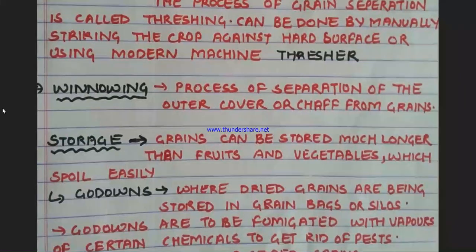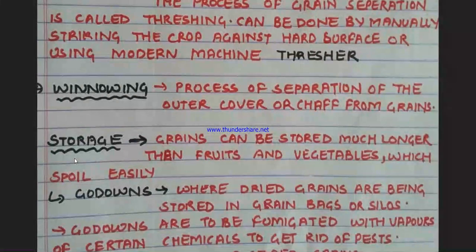Now, winnowing. Once the crop is separated, on the crop, if you observe sometimes, there is an outer covering, that is chaff. We call it chaff. So that chaff is to be removed to obtain the basic grain. So this method of removing or separation of the outer cover or chaff from the grains is called winnowing.